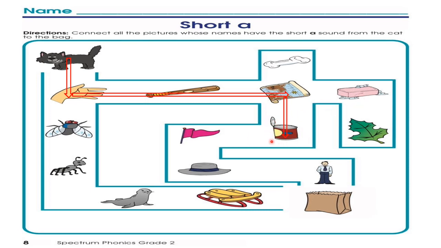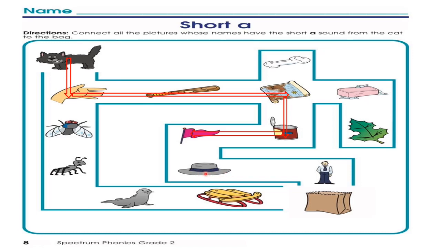So let's go to the next picture, which is, yeah, it's a flag. Do you have short vowel a in flag? Let's say it. F, l, a, g. Yes, flag. So you have to connect it. After that, we have hat.